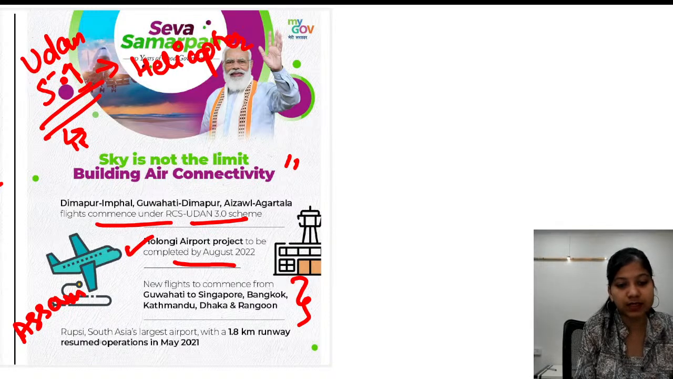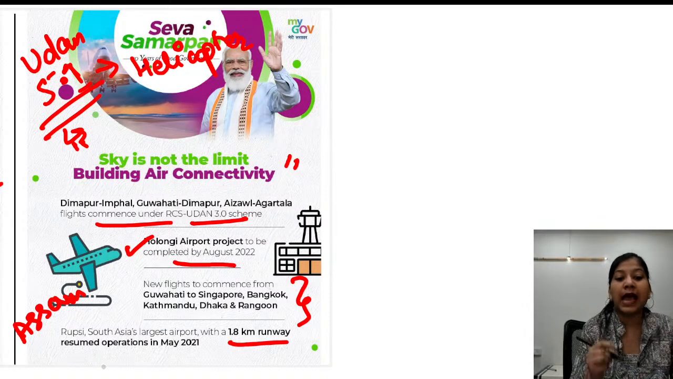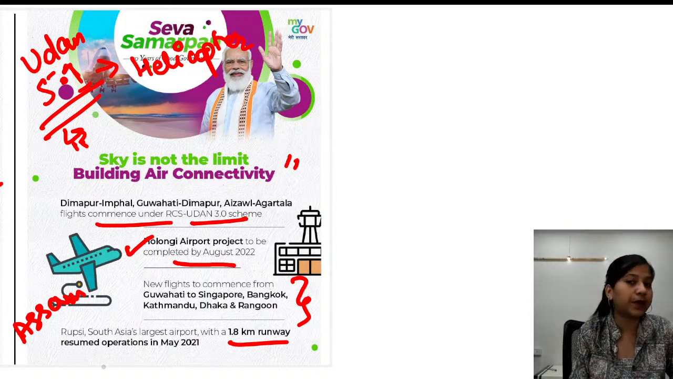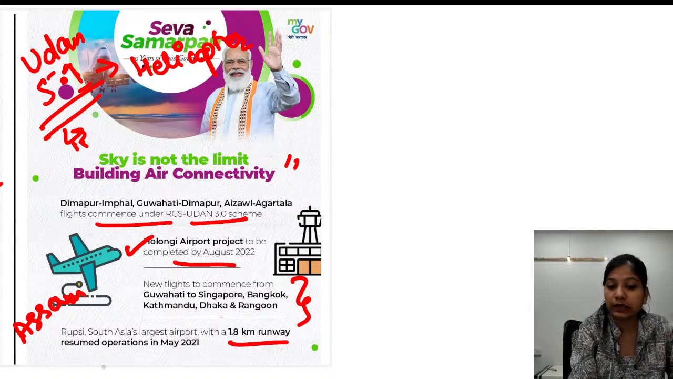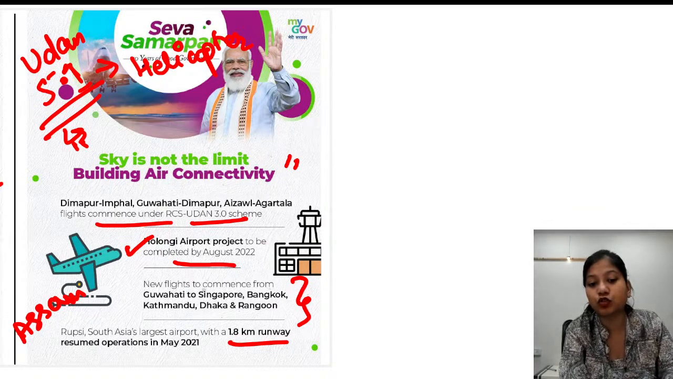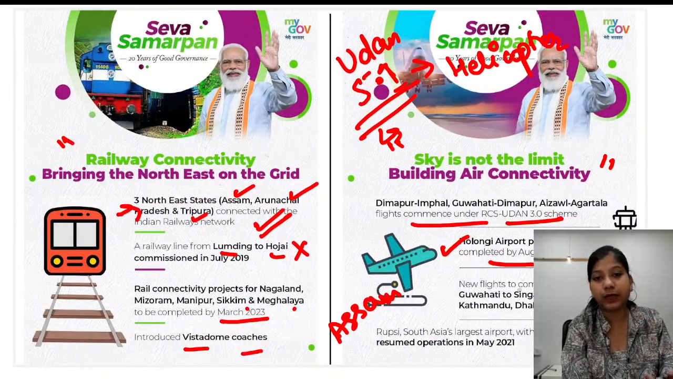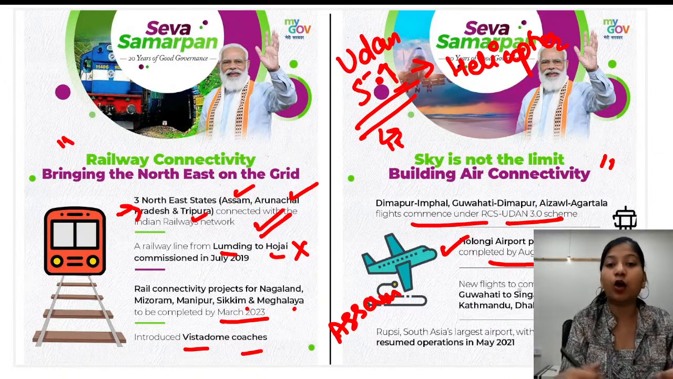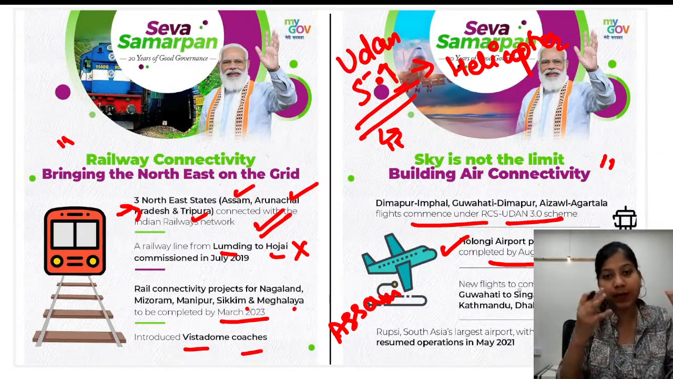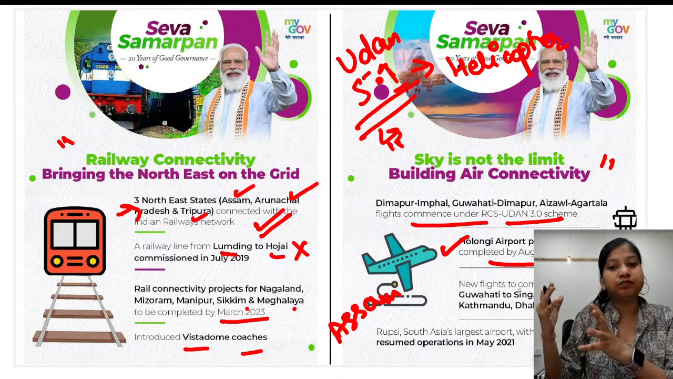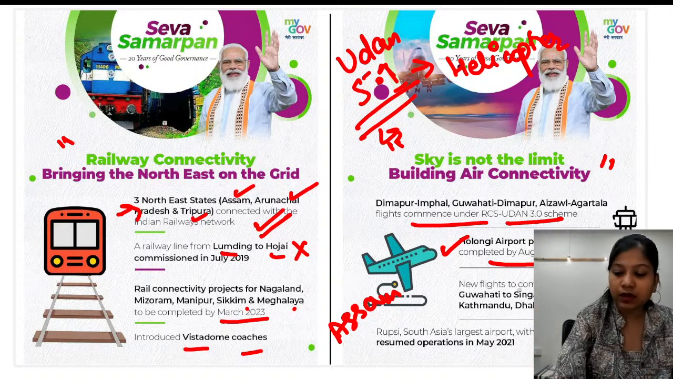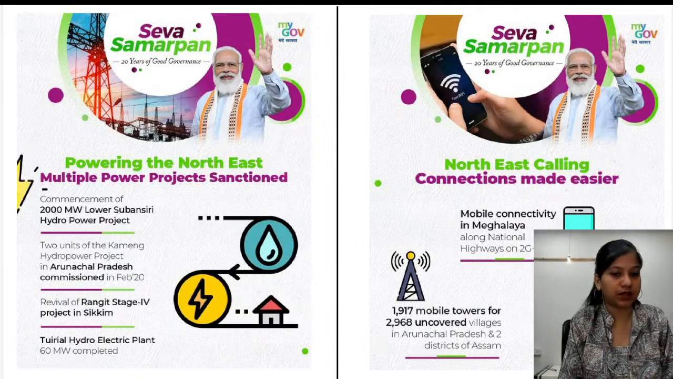So this is South Asia's largest airport with 1.8 kilometer runway, and it has already resumed the operations in May 2021. So you can clearly see what all the government is doing to enhance the road, railway and air connectivity in the northeastern region, and how the government is channelizing the economic prowess of the northeastern region by enhancing the infrastructure there.